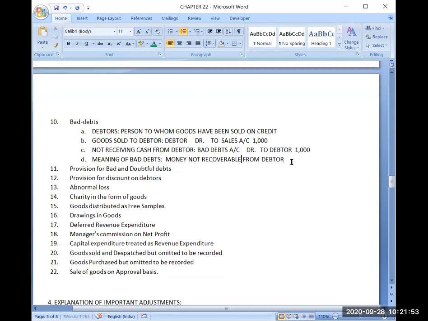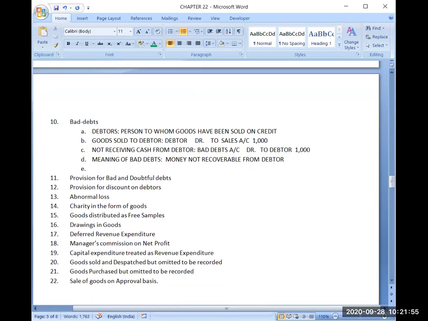Now coming to the effect in financial statements. So the first part of the entry is bad debts. Now, bad debts is what type of account? It is a nominal account.